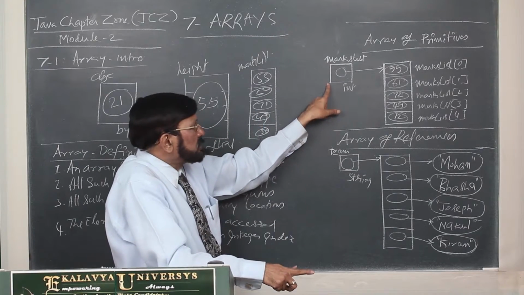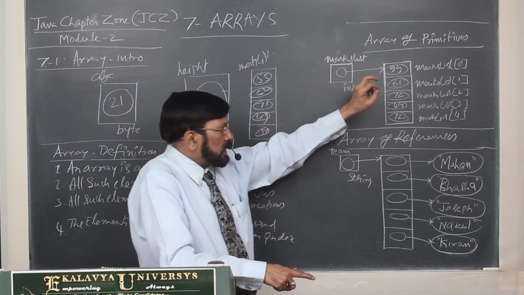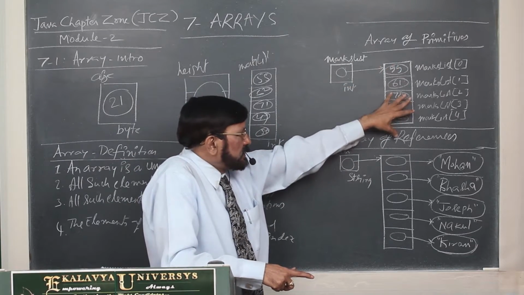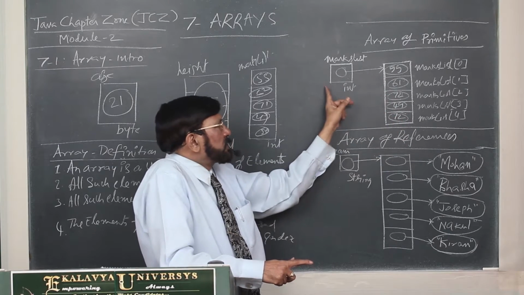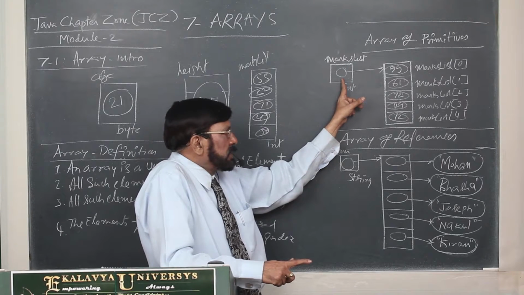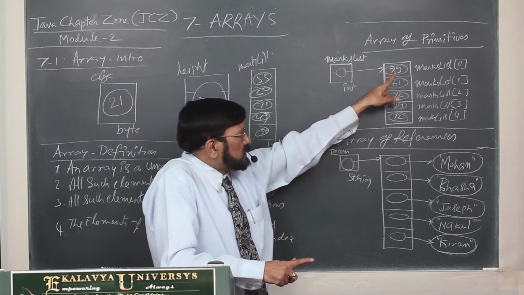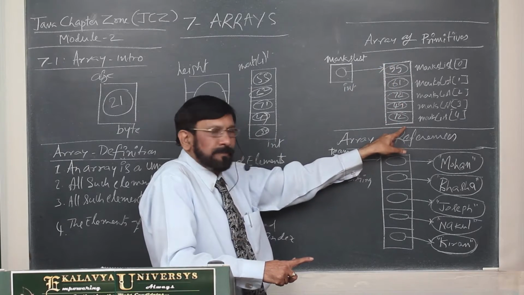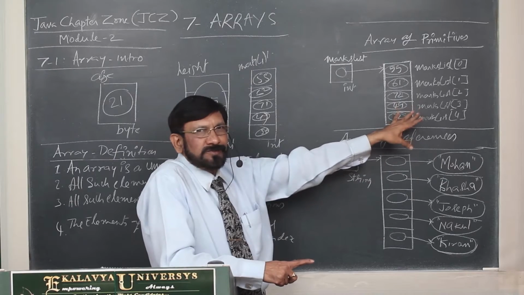That's why a reference type is required. Primitive type elements are there in the array, even though it is treated as a reference type. So, in this way, we have to create a reference variable. Thereafter, the reference variable should point to the array. So, this is an array of primitives.